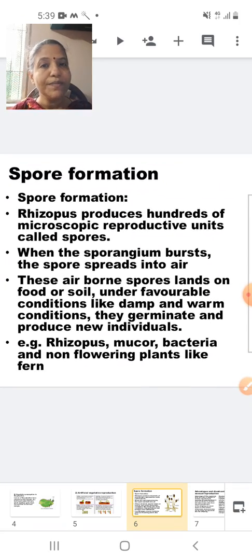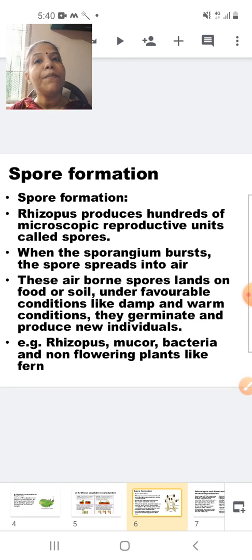Spore formation: Rhizopus, as I told you, is a fungi. Rhizopus produces hundreds of microscopic reproductive units called spores. When the sporangium bursts, all of you saw what a sporangium is, I told you it is a fruiting body, the spores spread into the air. These airborne spores land on food or soil under favorable conditions like damp and warm conditions.